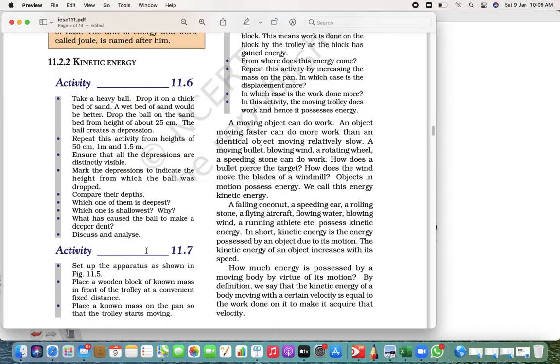For example, the earth is moving around the sun. If you throw something, your car is moving, your bike is moving, anything which is moving possesses kinetic energy. Objects in motion possess energy, and we call this energy kinetic energy.